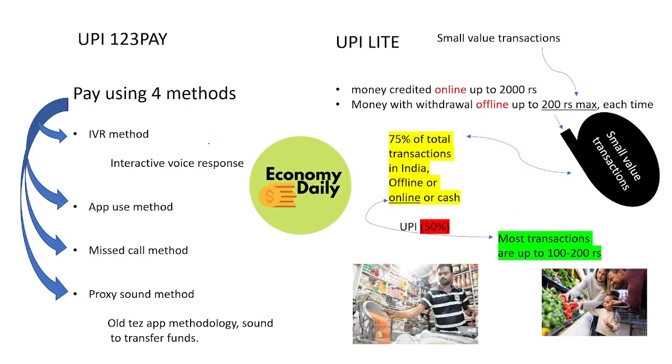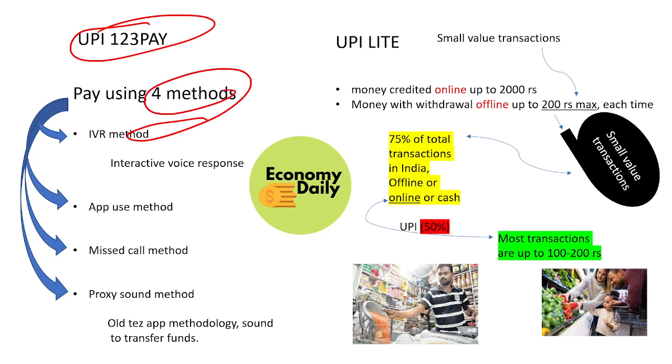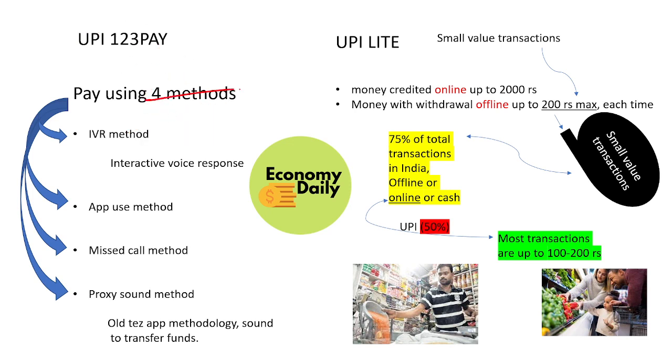In this slide we can see both things in a single slide. If you want this on your phone for further reference, you can take a screenshot of this page. Let us see once again: in UPI 123 we have these four methods, through which any customer can do the payment offline. And in UPI Lite we have the process of up to 200 rupees of one-time payment.